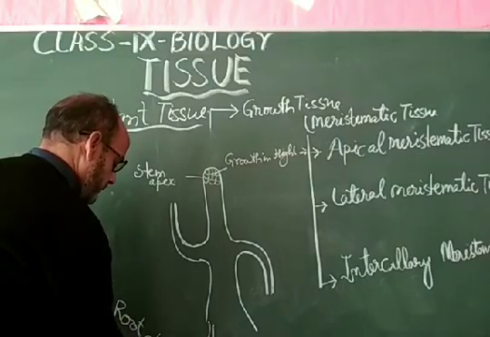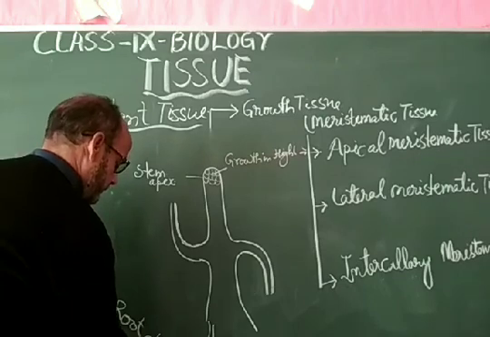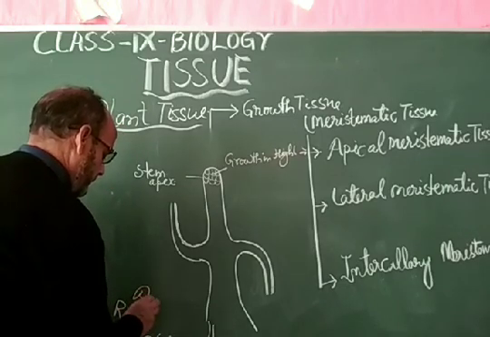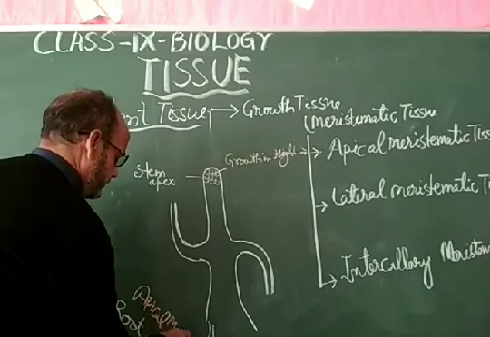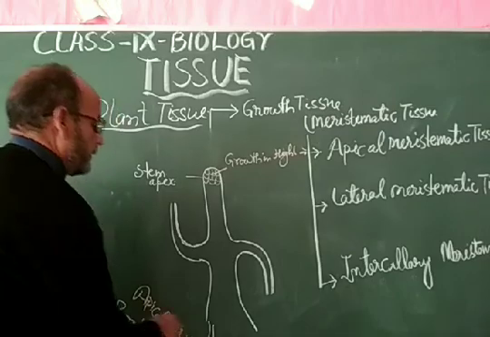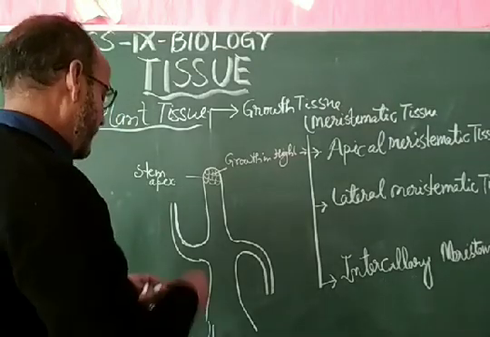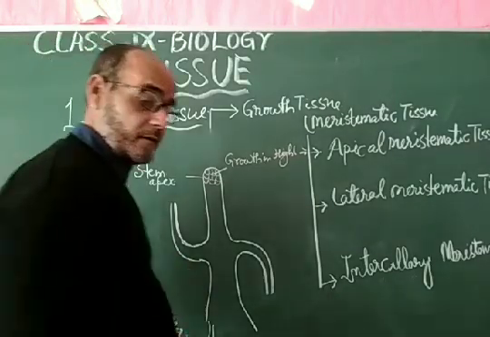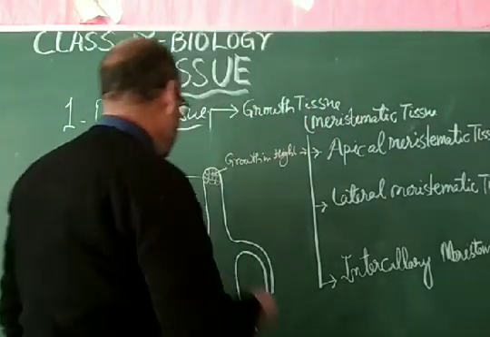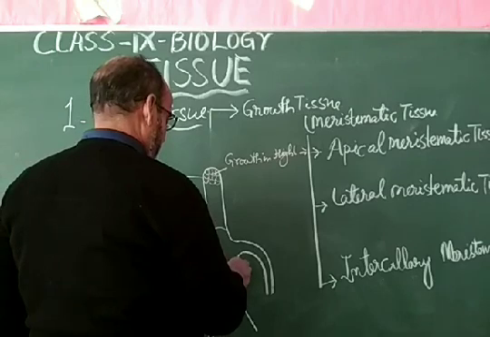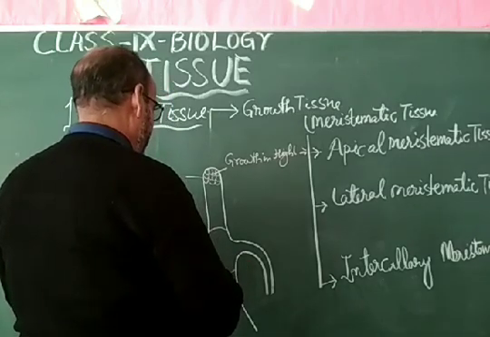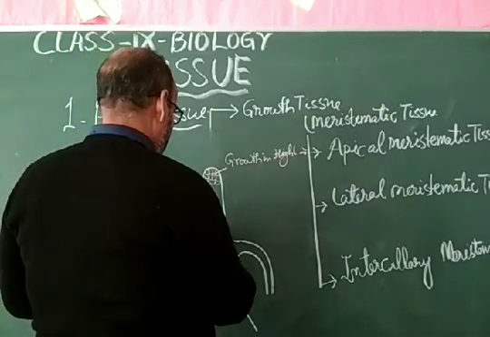These are the apical meristematic tissue. Dear students, there are nodes. Certain nodes are there, and these nodes have different types of tissue.